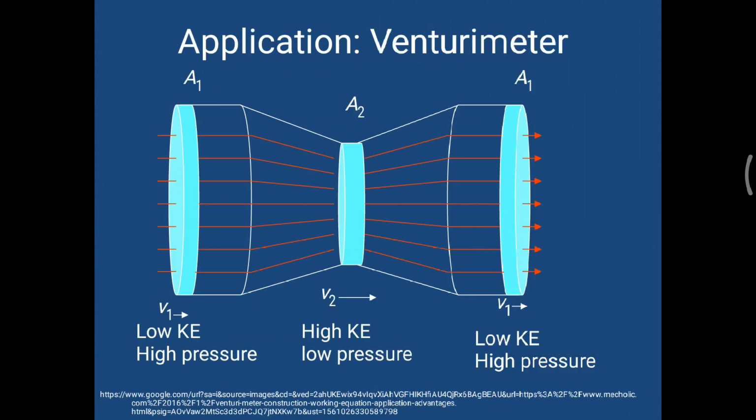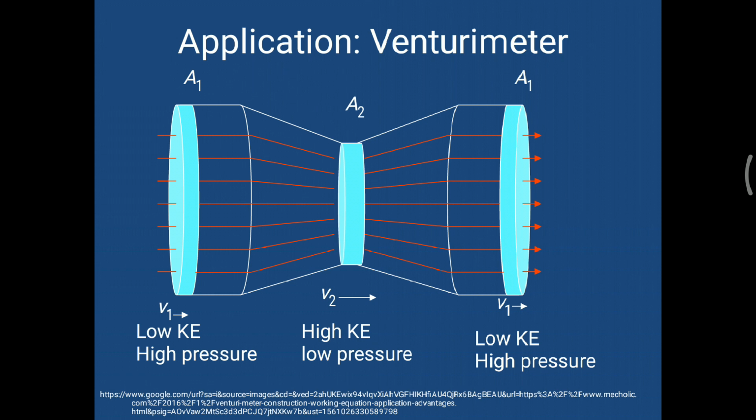Now these are the fundamental concepts, but how are they applied in a general application? Here I have taken one application, that is the venturimeter. We want to measure the flow rate, so how can I measure? As I discussed previously, at the entry the area is higher, so the velocity is lower, so low kinetic energy, and the pressure is higher at the entry.